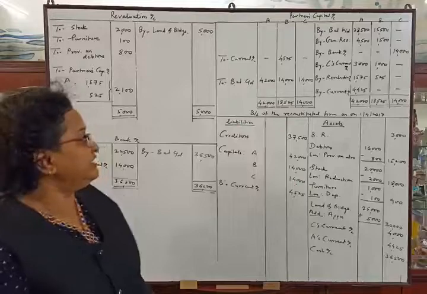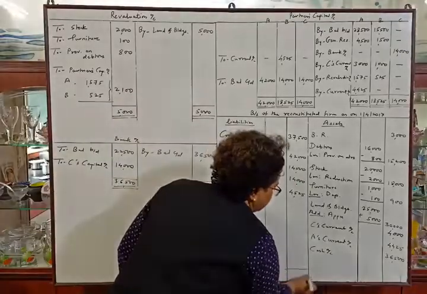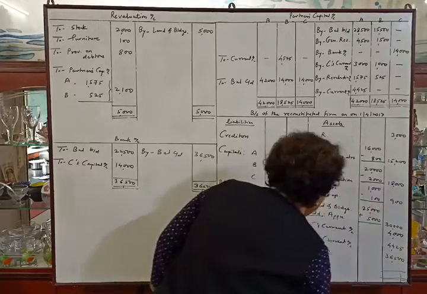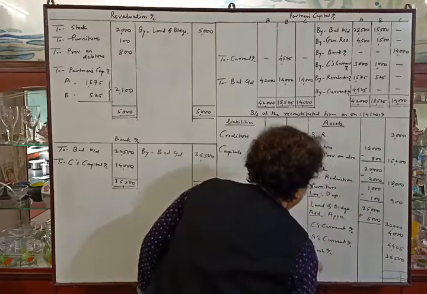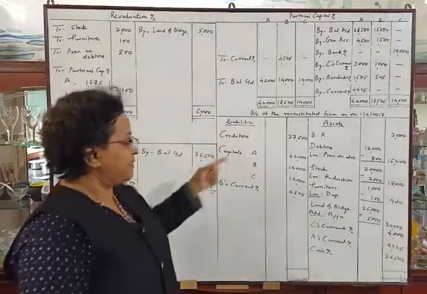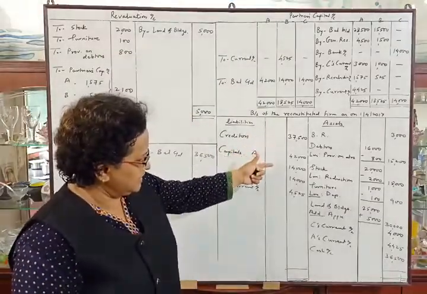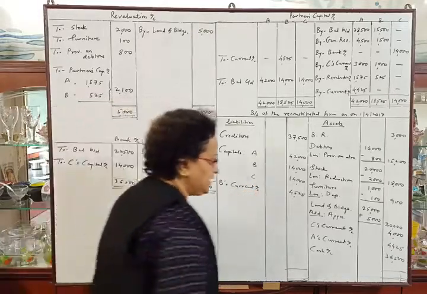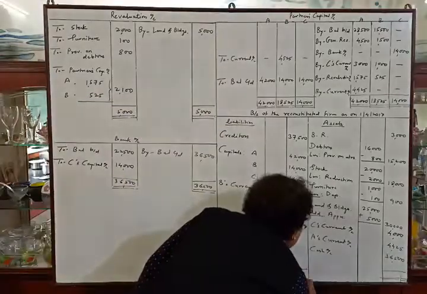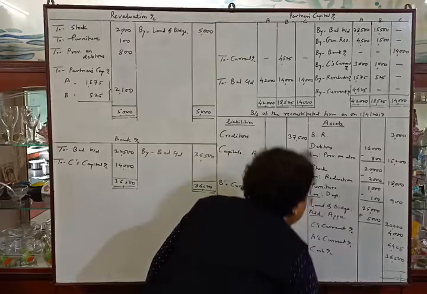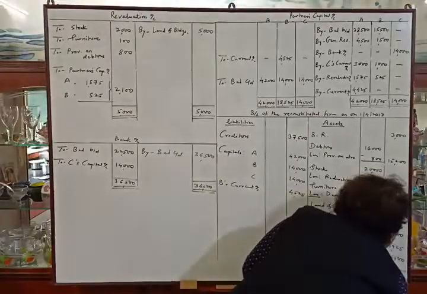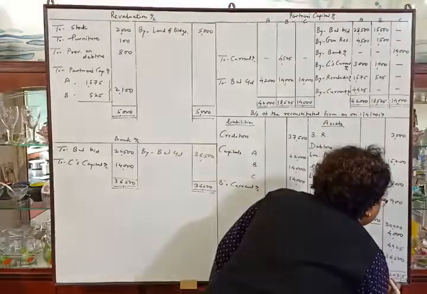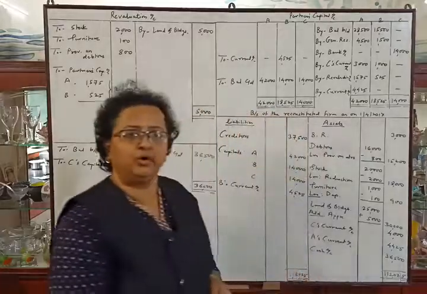Now we will tally the balance sheet. We will make the total of the balance sheet. It is 1,12,025. Okay, that's all.